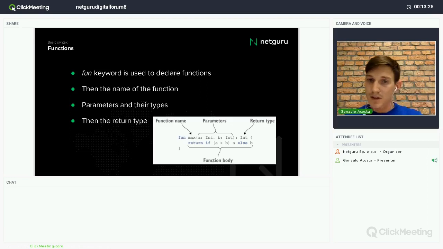Basically, it's something like that. So we have the fun keyword right here, the name of the function, the parameters, and the return type of the function. Then, of course, like in Java, we have the body of the function.